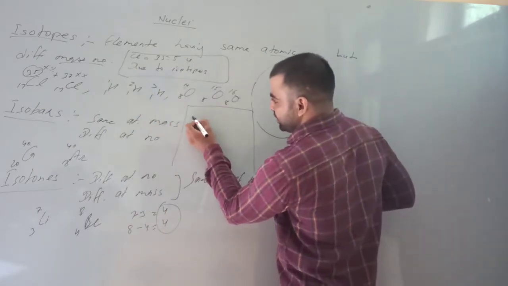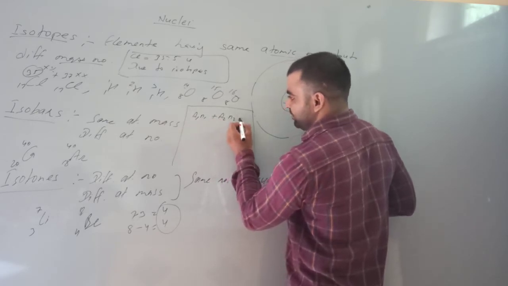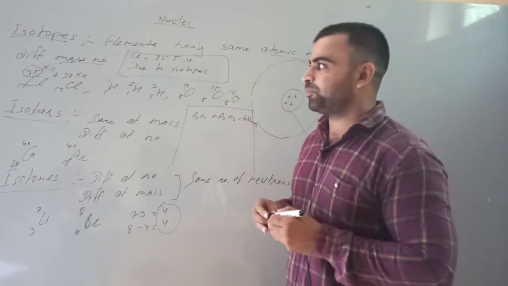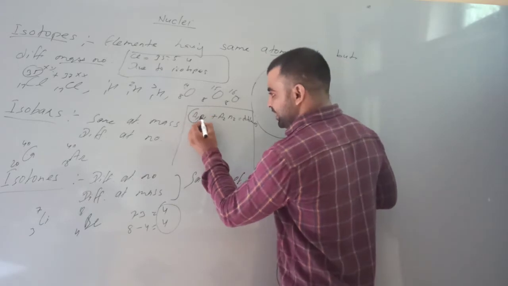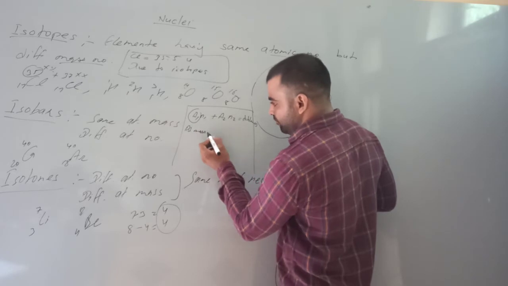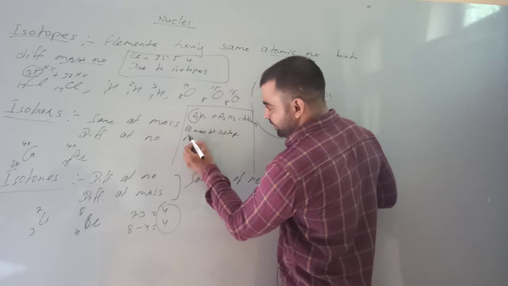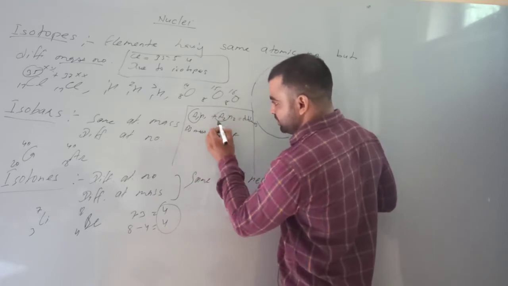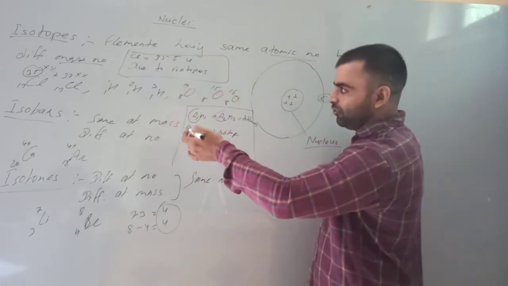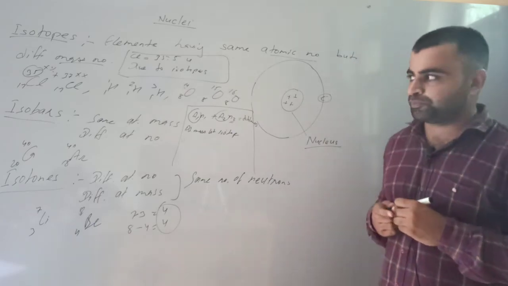We can write it as A1N1 plus A2N2, that will be the total mass for isotopic form, where A1 is the atomic mass of the first isotope, A2 is the atomic mass of the second isotope, N1 is the percentage of the first isotope and N2 is the percentage of the second isotope.